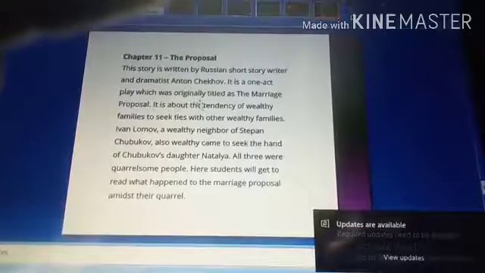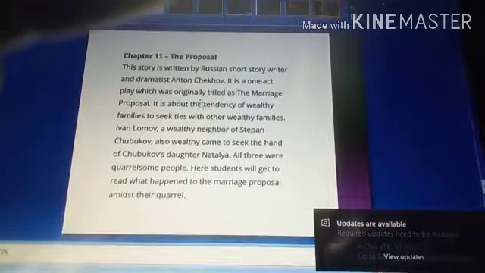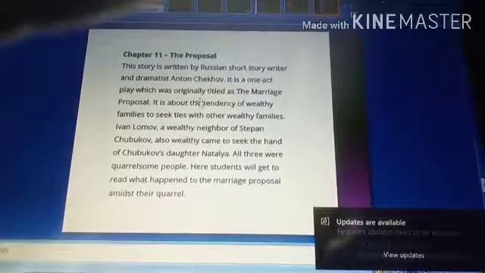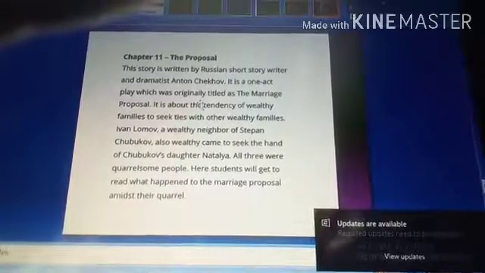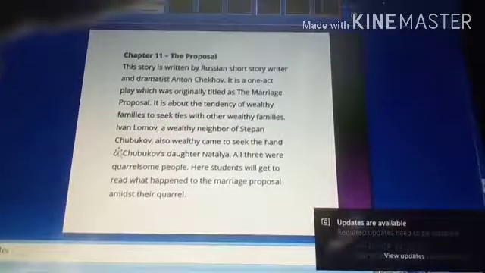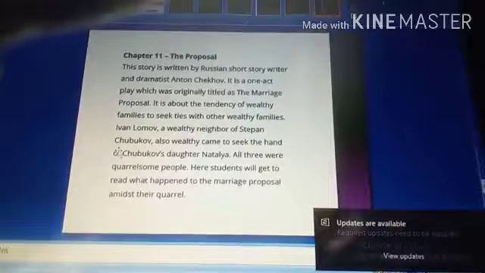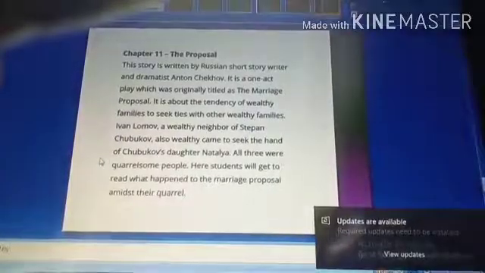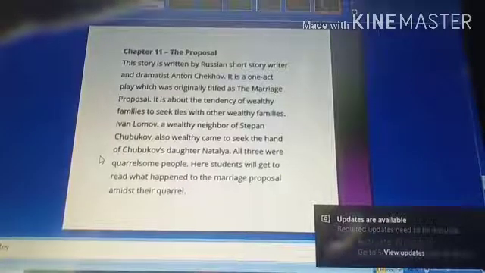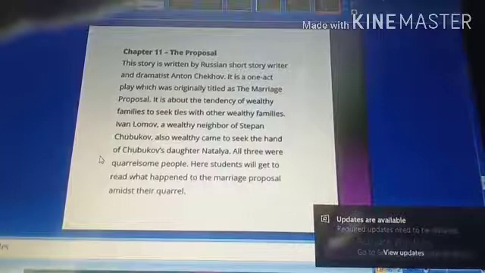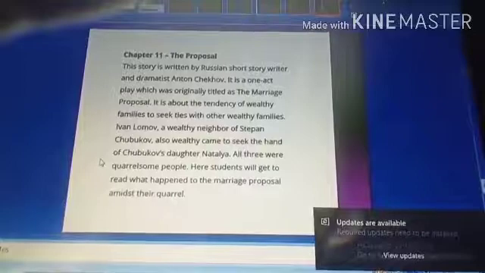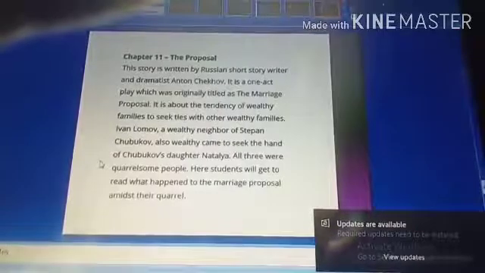As we all know, it's by the Russian short story writer and dramatist Anton Chekhov. It is a one-act play which was originally titled The Marriage Proposal. It is all about the tendency of wealthy families. So here you can see the characters: Ivan Lomov, a wealthy neighbor of Stepan Chubukov, then his daughter Natalya. You need to read all these characters, just draw a flowchart and try to find out the characters who are there in the story, then who is the writer, what is the central theme, and what happened in their life, right? So I hope all this concept is clear.